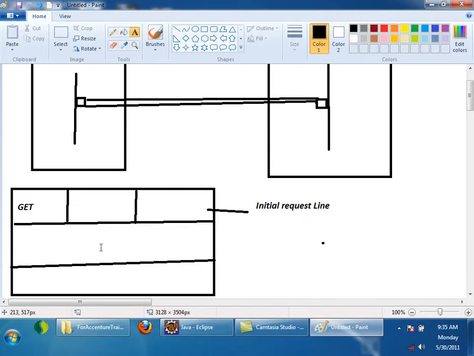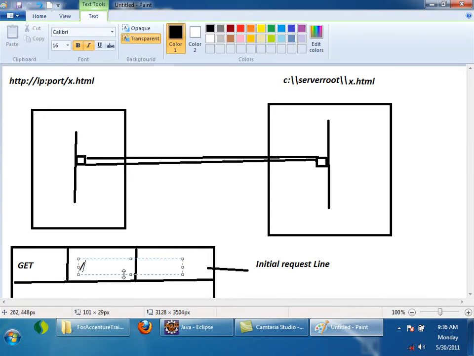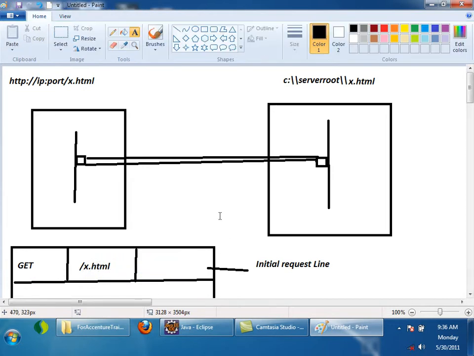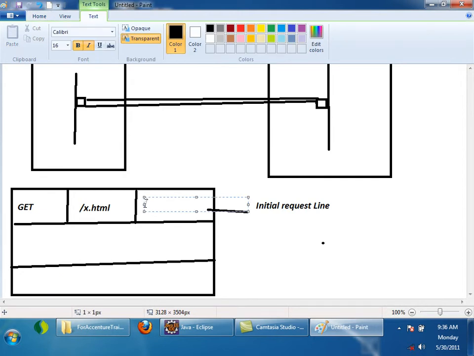GET. Which file? x.html, right? x.html is present in the root directory. Root means, in Unix you represent root by using slash, right? So it will say what is the file: /x.html. Then the third part is nothing but the protocol version.